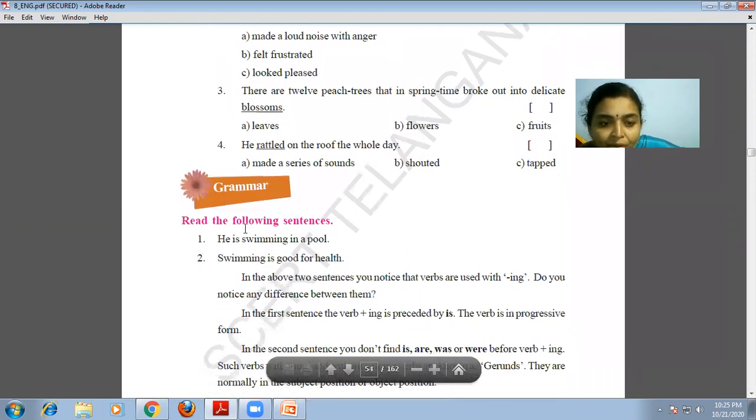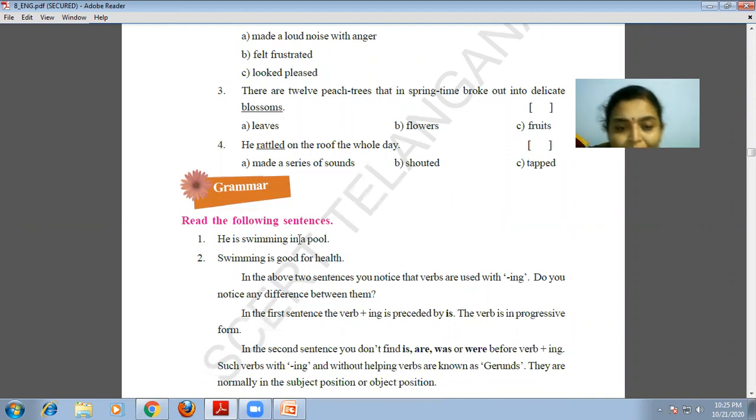Here, go through the grammar part. What's our grammar part? He is swimming in a pool. It's a sentence: "he" is the subject, "is" is a helping verb, "swimming" is the verb, "in" is a preposition, and "a pool" completes it. This is a normal sentence. But here: Swimming is good for health. What is the difference between the first and the second sentence, children?